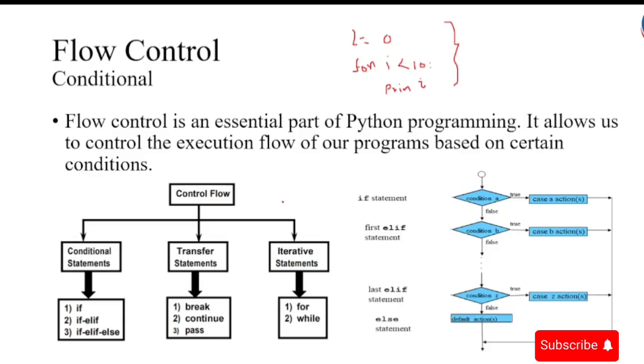So we have the for loop, or the for iteration statement. If we want to execute some action for every element present in some sequence, then that is where we need to use the for condition or for iterative statement.